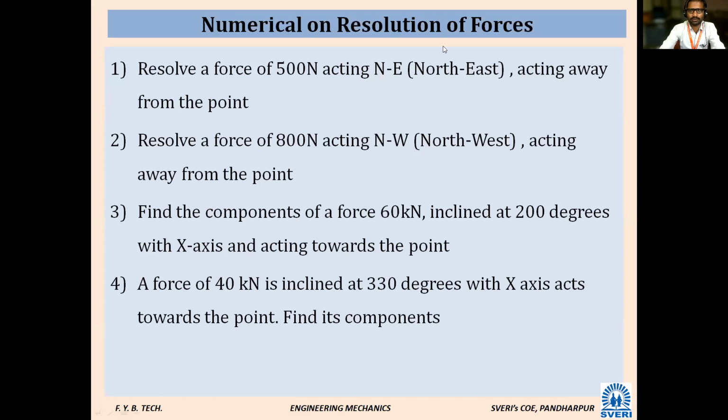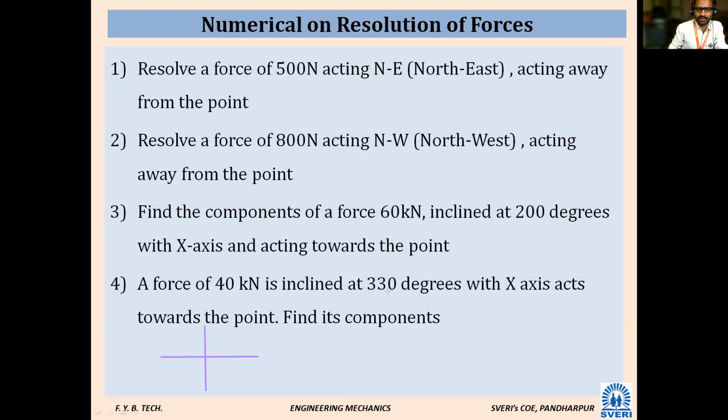See, I will solve that. I will write what has to be written. There is a force, there is a quadrant.